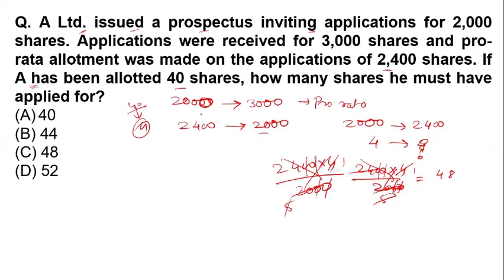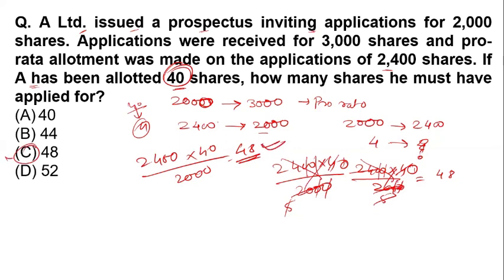Let's look at the question: A Limited issues the prospectus. If A has been allotted 40 shares, how many shares did he apply for? Look, 2,400 multiplied by 40 divided by 2,000, then you will get 48. So for 48 he will get 40. If he is allotted 40, he has to apply for 48. So the right answer will be 48.